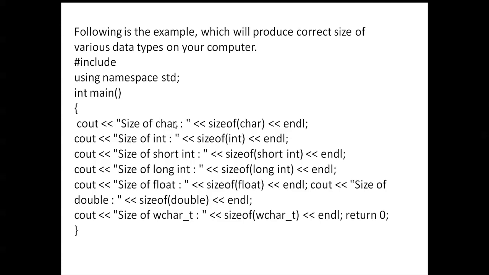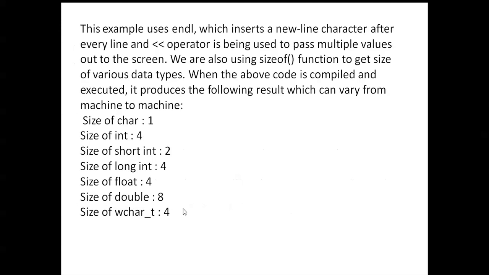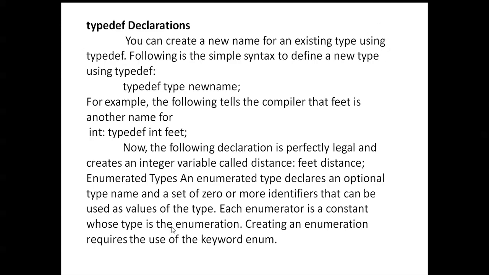Okay, what are the sizes here? Character, integer, short int, long int, float, double, wchar. You can see them here. Except short int, all integer values are 4 bytes. The size of character is 1 byte. Here you can see the size of double is 8, and wide character is 4.